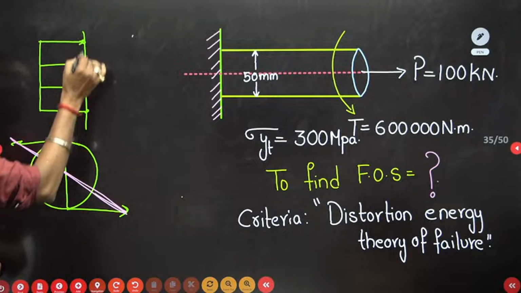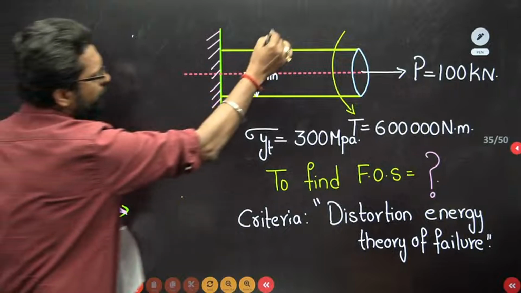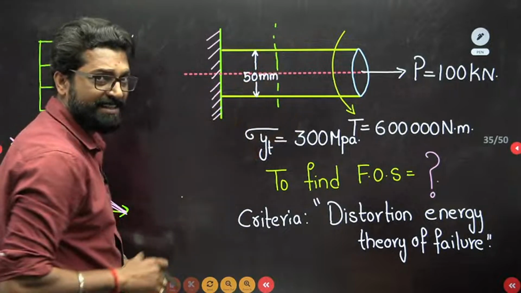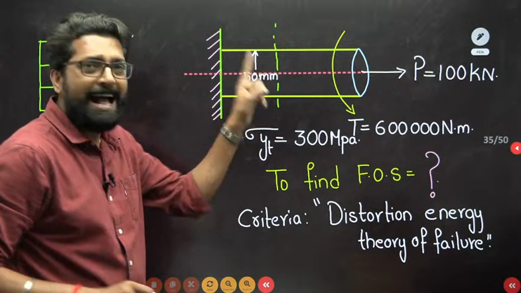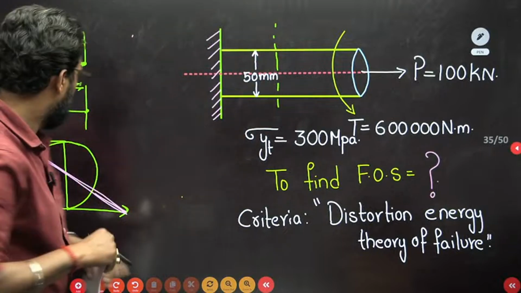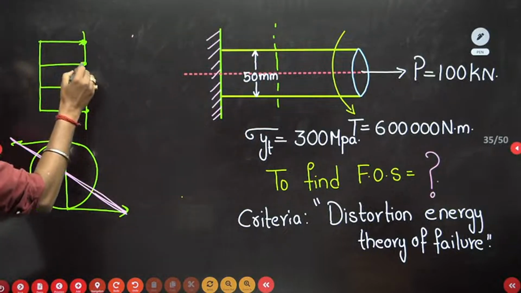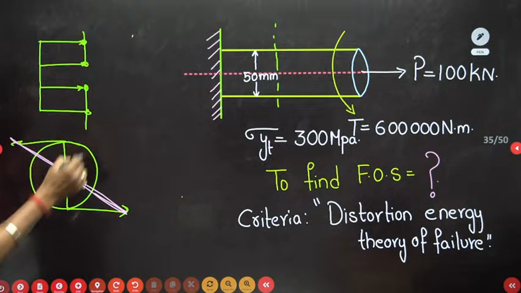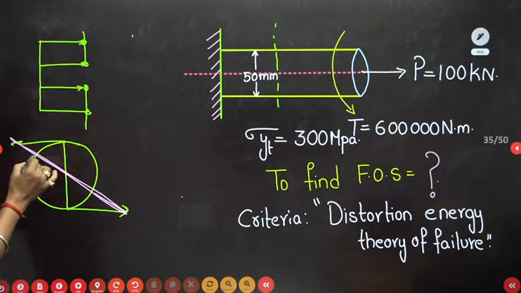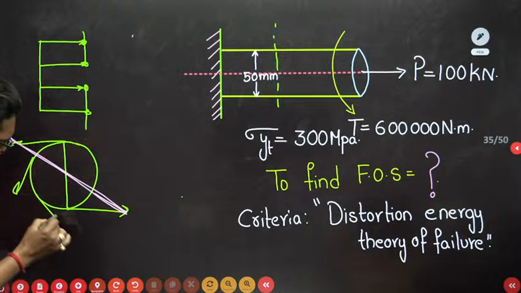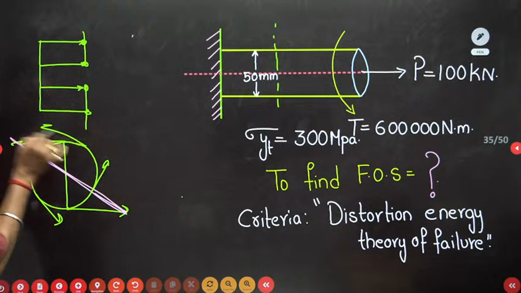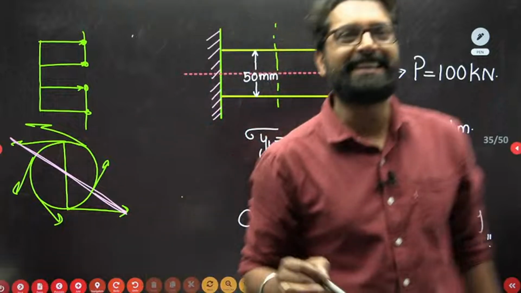So my dear, see what that is. At each and every point of this cross section, that means if you select any cross section of this shaft, each point has a uniform stress. How? At this point the normal stress is the same in each and every cross section. And if you take the torsional shear stress, at each and every point the torsional shear stress is the same. So don't bother about the critical section.